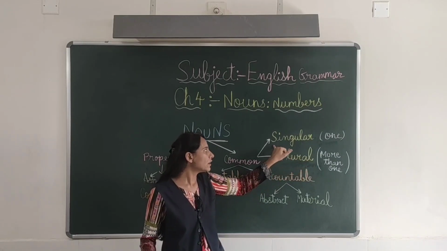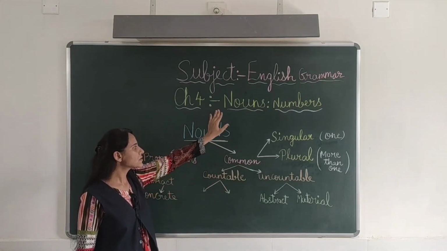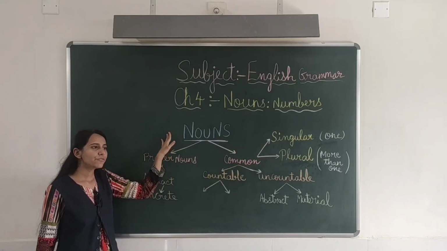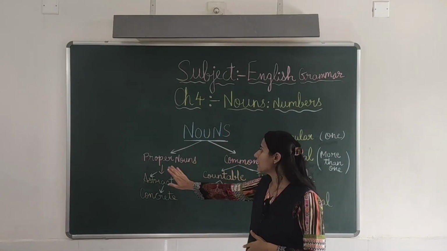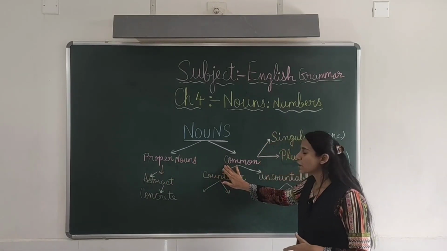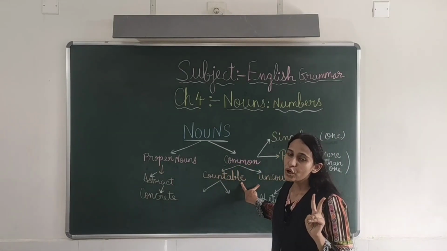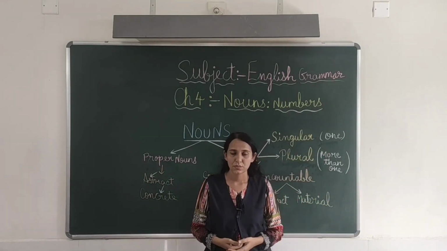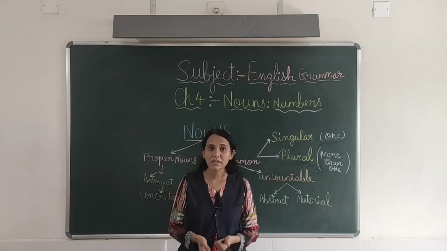So singular denotes one. Plural denotes more than one. Now in this chapter we are going to study about singular and plural. We studied that nouns are classified into 5 types. Nouns are of 5 main types, and in that we studied proper noun and common noun. Now common noun is further divided into 2 types, that is countable and uncountable. Countable nouns are those which we can count, and uncountable nouns are those which we cannot count.